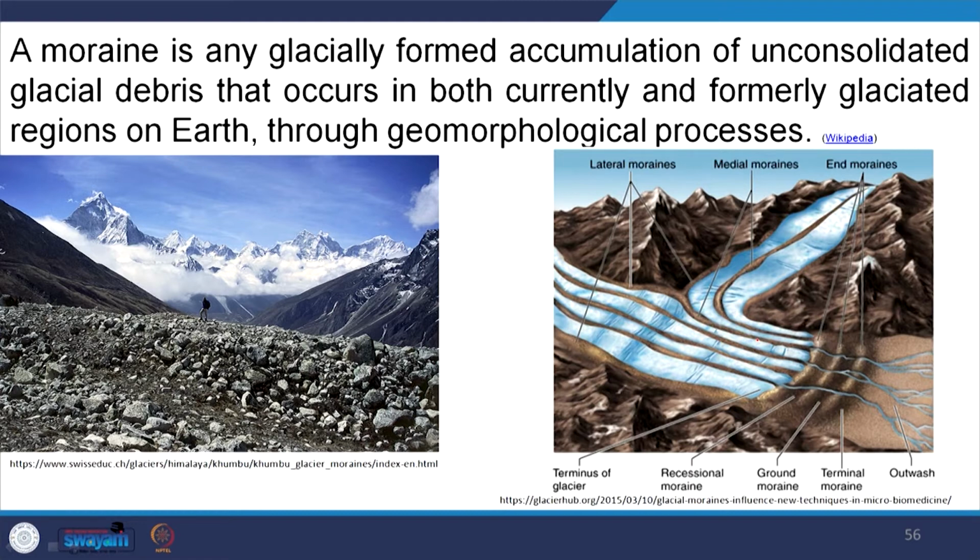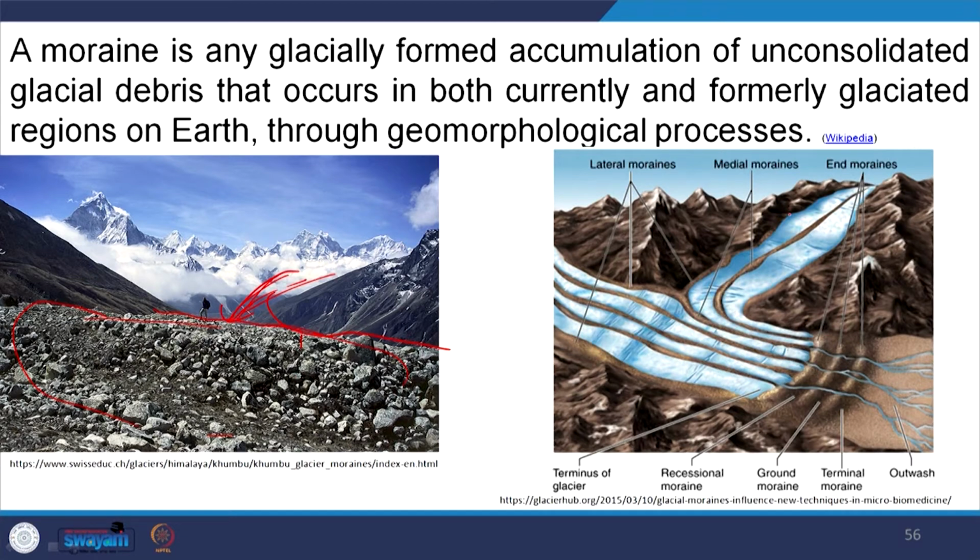So, if this is a glaciated valley and this is the region where the glacier is moving, at the end of the glacier we are getting some material, and if the glacial valley is continuing, at the side of the glacier we are getting some material, and here is a model very nicely elaborating the system.